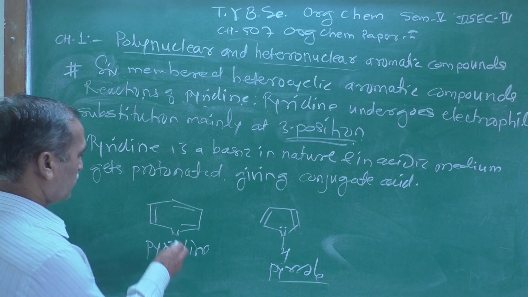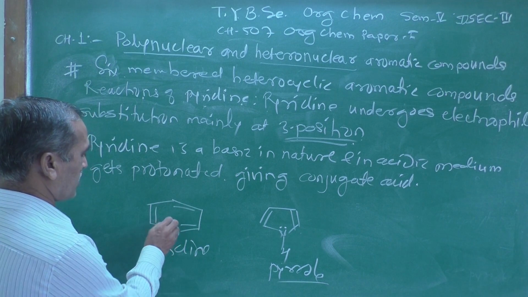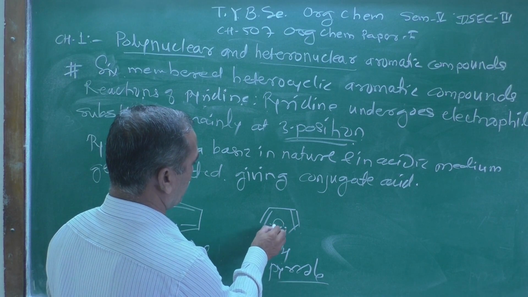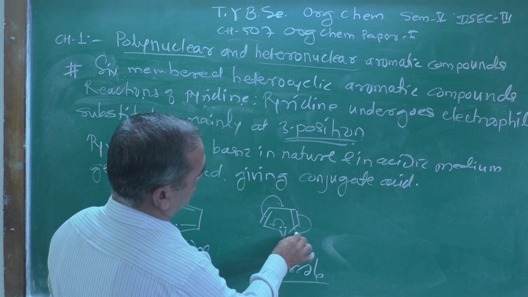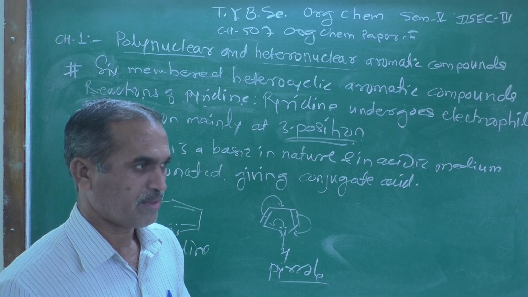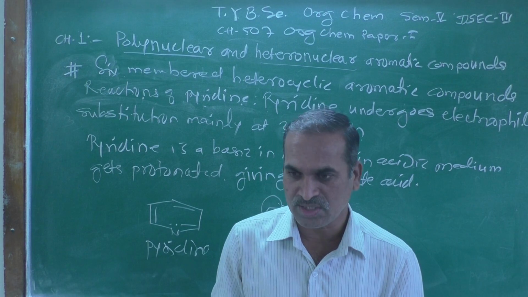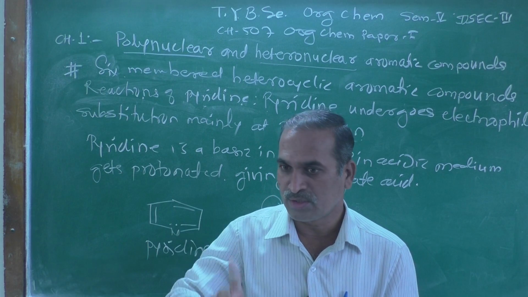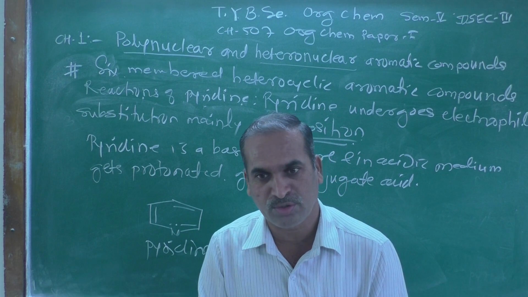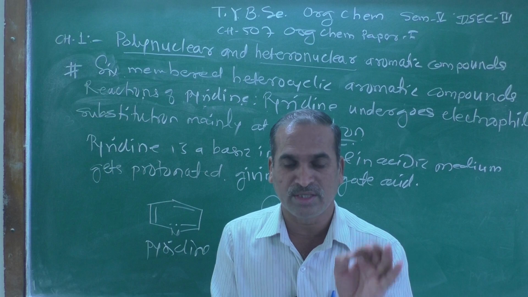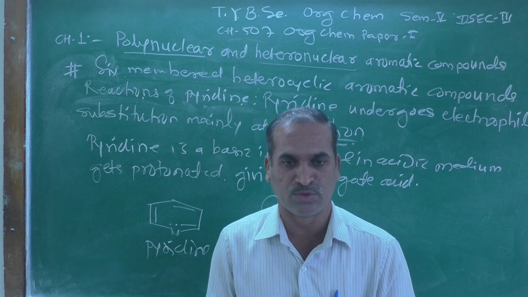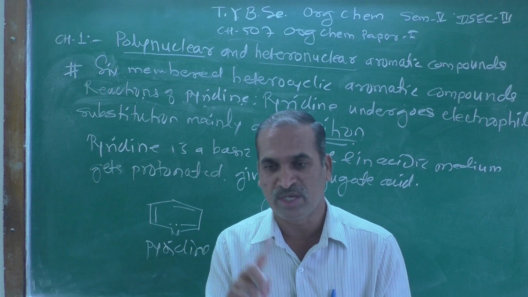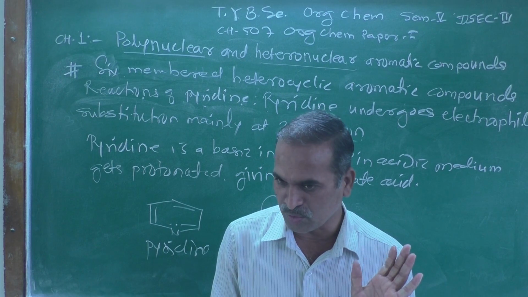And here the lone pair which is present on the nitrogen atom is involved in delocalization, to complete the sextet according to Huckel's rule. That lone pair is not available for donation. It is involved in the delocalization, and therefore pyrrole does not show basic property even though it contains a nitrogen atom.